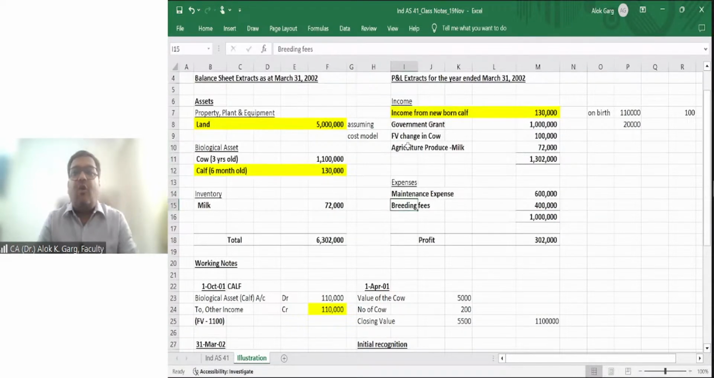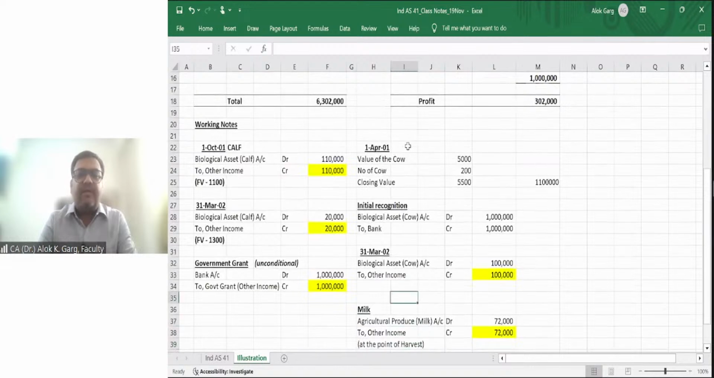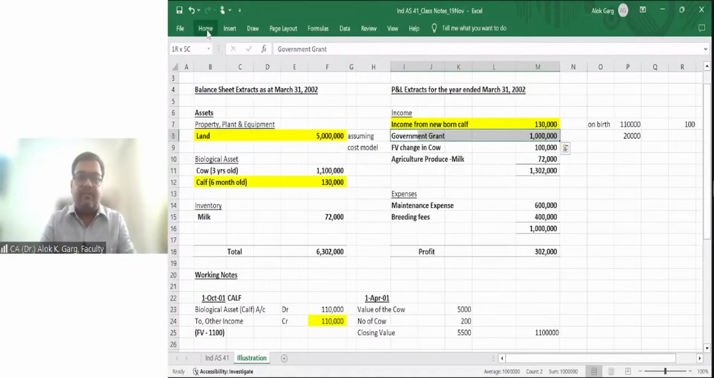Government grant. The company has received a government grant. What is the accounting entry of government grant? Bank account debit to government grant other income. Simple. So this P&L government grant 10 lakh will be there in the P&L. Government grant 10 lakh will also be there.